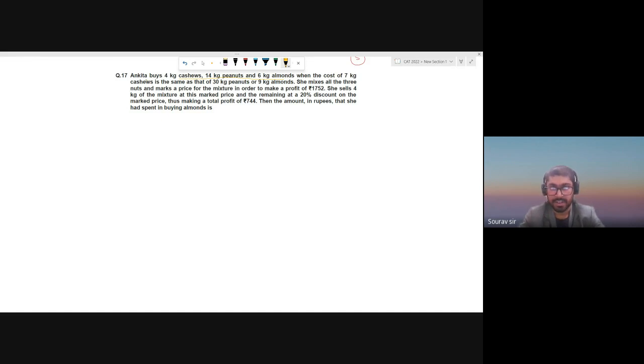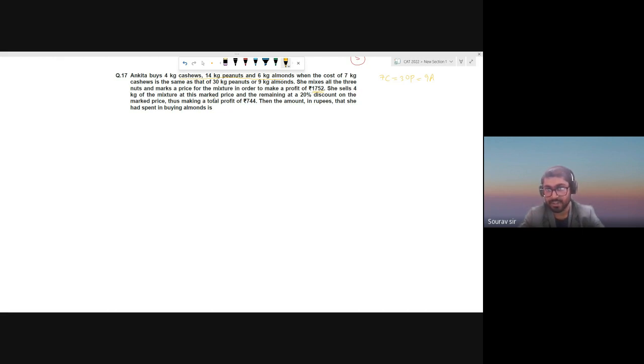It's given 7 kg cashews cost the same as 30 kg peanuts or 9 kg almonds. So that is the ratio. Right? So 7C would be equal to 30P would be equal to 9A. We'll start from there. She mixes all 3 nuts and marks a price for the mixture in order to make a profit of 1752. So the marked price will be set in a way that the profit is 1752.